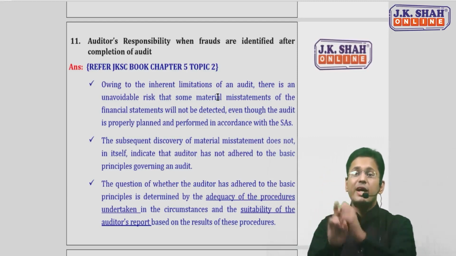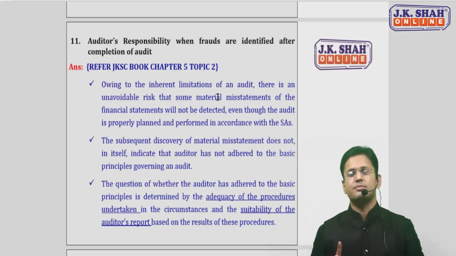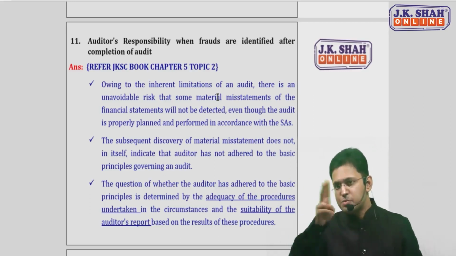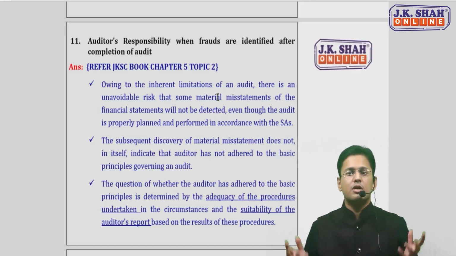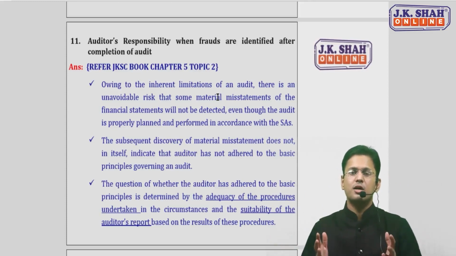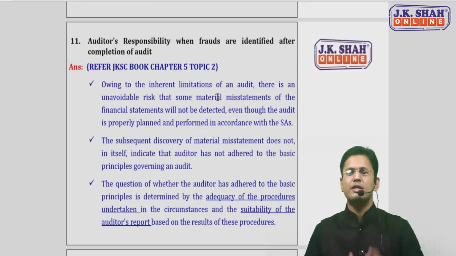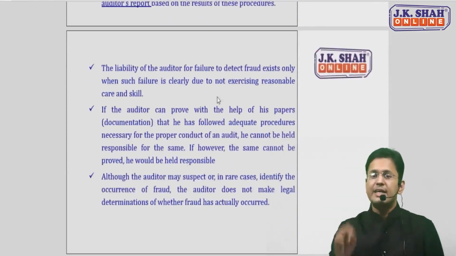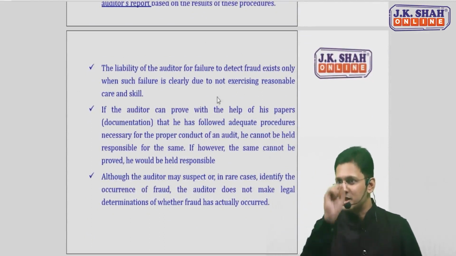One, whether he has applied audit procedures adequate as per the circumstances, and two, whether the audit report is suitable and is made on the basis of those procedures or not. You have to check that out. Who is going to prove this? That the auditor has applied appropriate procedures, appropriate in the circumstances, has made his report on the basis of those procedures only, and the report is suitable. The auditor himself has to prove that he has done his work with reasonable skill and care. And his working papers, his documentation, will help him to do so.